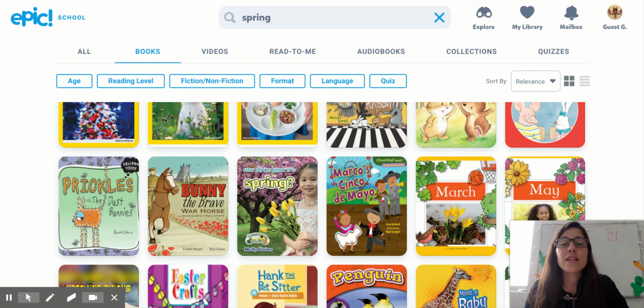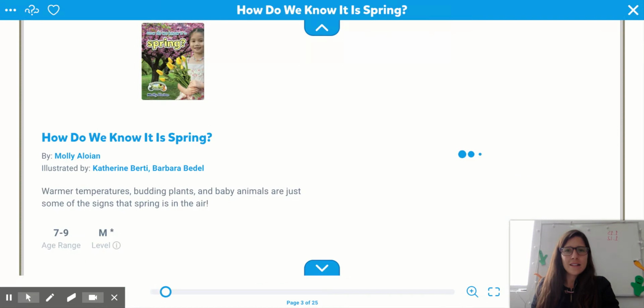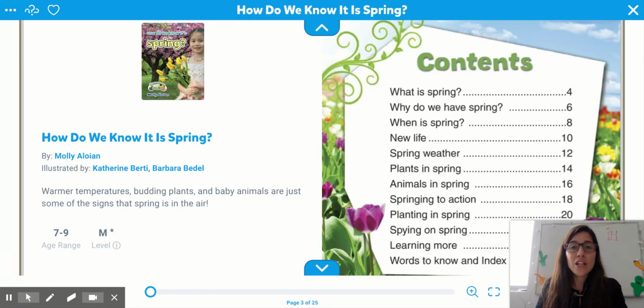Hi students, today we're going to be reading the book, How Do We Know It Is Spring? I chose this book because here in Peru we're starting spring.